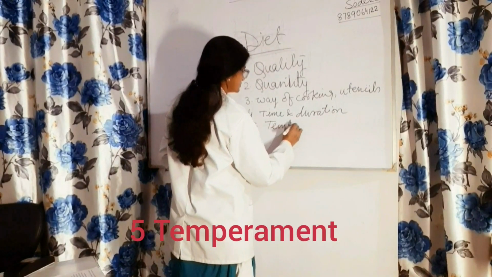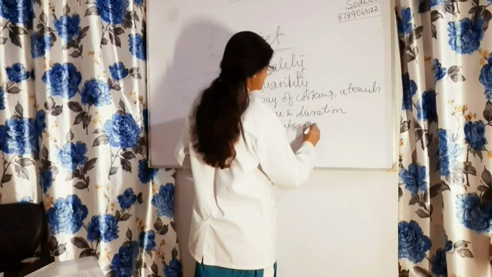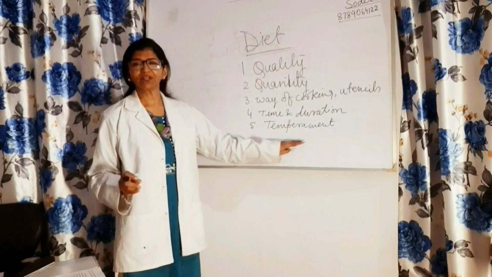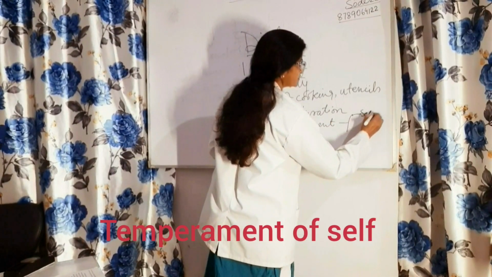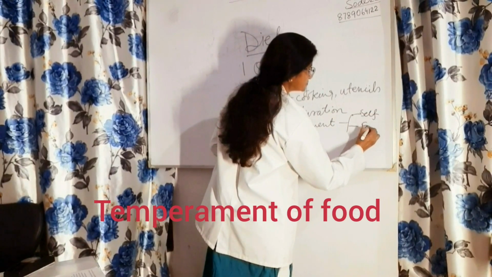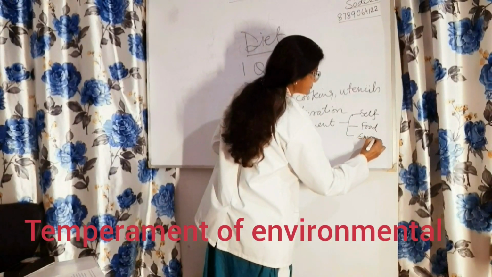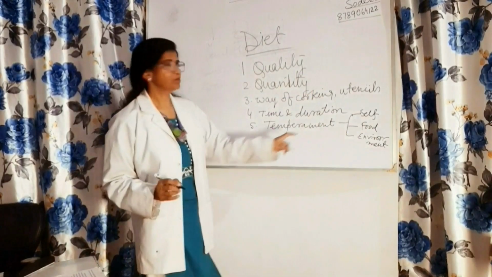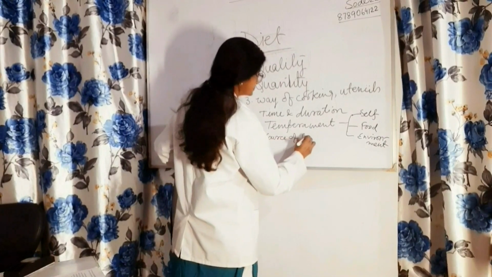Next is temperament, like temperament of food, temperament of self, temperament of environment. Avoid eating when you are very angry or very excited or in an anxious state of mind. Calm down and then eat. It is the temperament of food also, and check the temperament of the environment in which you are eating. There must be harmony between the temperament of food, temperament of self, temperament of environment.